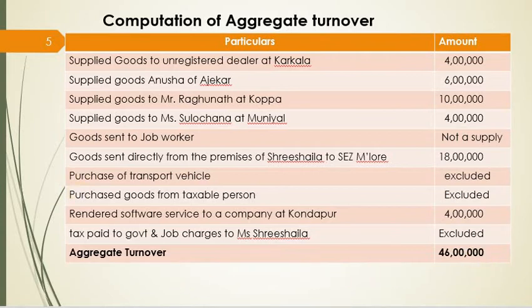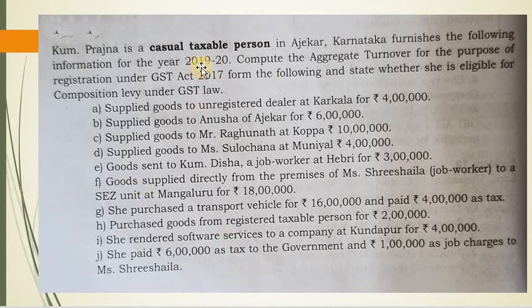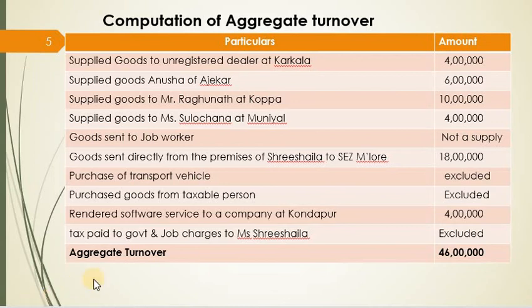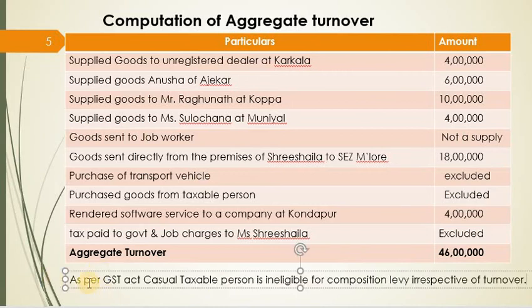Now let us see whether there is any other question. So she is a casual taxable person in Ajekar, so they are not eligible for composition scheme. Compute aggregate turnover for the purpose of registration under GST 2017 and state whether she is eligible for composition levy. So composition levy, definitely she is ineligible. And for registration, let us write turnover, we have calculated 46 lakhs. So Kumari Pradnya is ineligible for composition. So we have answered the question.